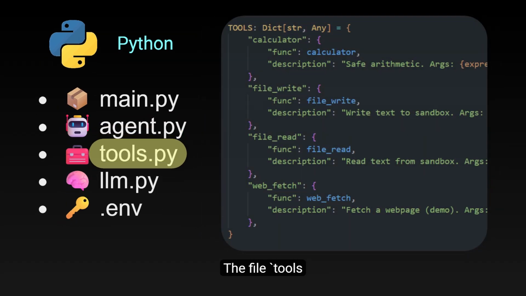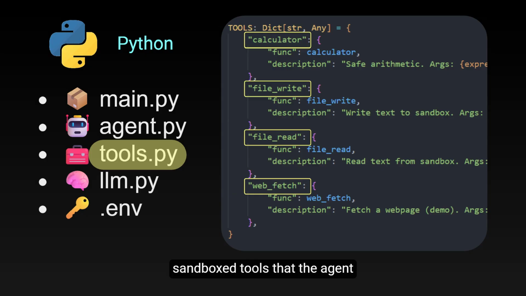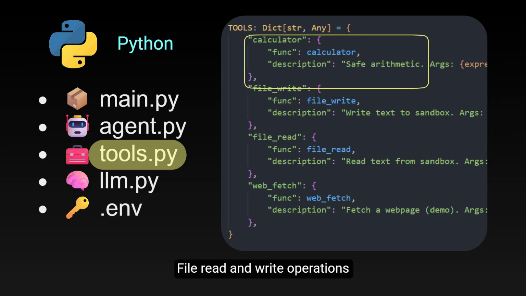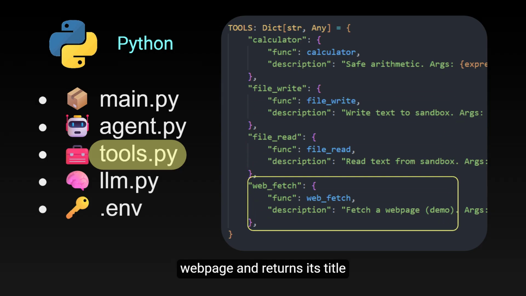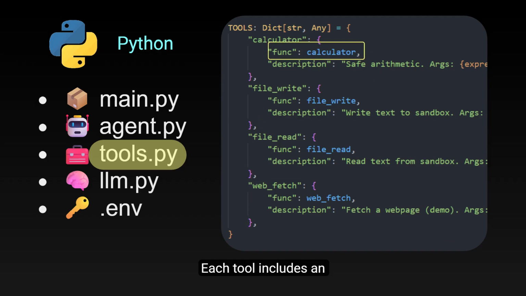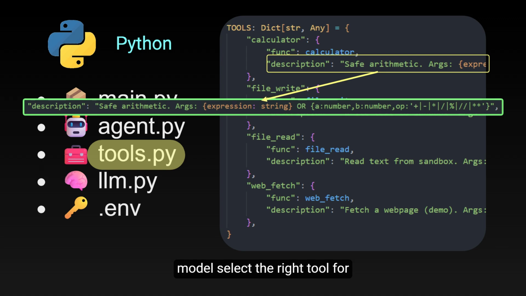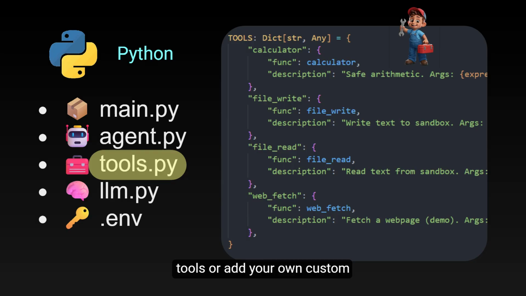The file tools.py defines a set of safe, sandboxed tools that the agent can use. The calculator performs basic arithmetic safely. File read and write operations are restricted to the sandbox directory for security reasons. The web fetch tool retrieves a web page and returns its title and the first paragraph. Each tool includes an executable function and a short description. Clear descriptions help the model select the right tool for each task. You can also modify existing tools or add your own custom ones as needed.